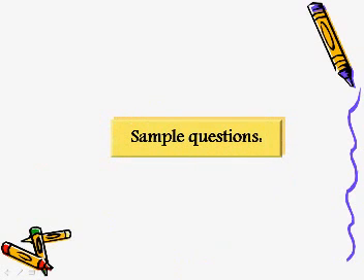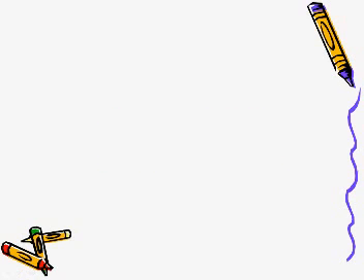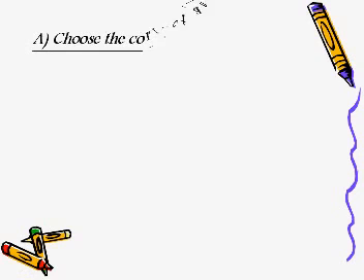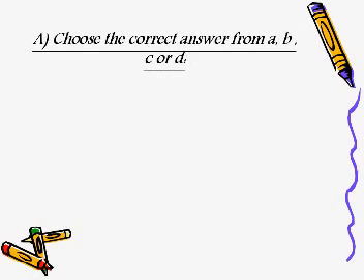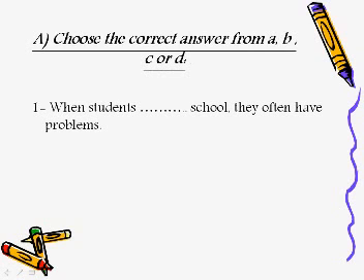Okay. Simple questions. And as we know, we have two types of question. Choose from A, B, C, D, or correct the word between brackets. The first type is choose the correct answer from A, B, C, or D. When students dot school, they often have problems. Okay, think about the answers.